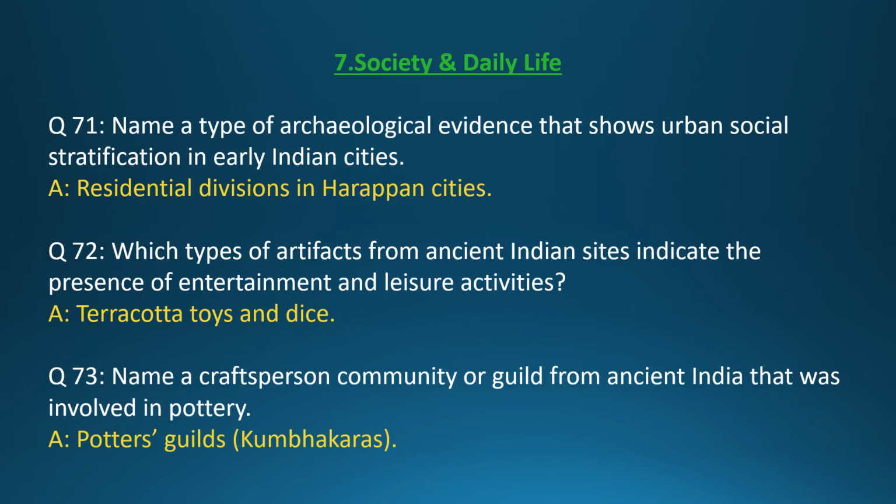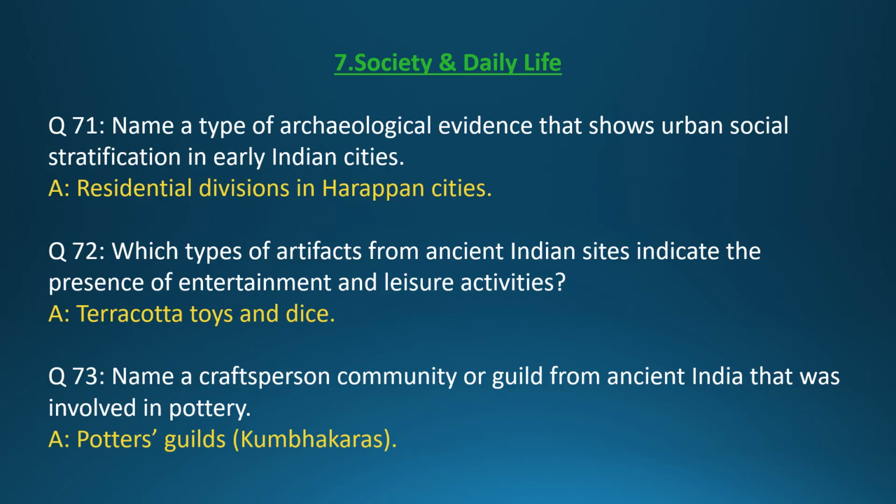Section 7. Society and daily life. Question 71. Name a type of archaeological evidence that shows urban social stratification in early Indian cities. Answer: Residential divisions in Harappan cities. Question 72. Which types of artifacts from ancient Indian sites indicate the presence of entertainment and leisure activities? Answer: Terracotta toys and dice.